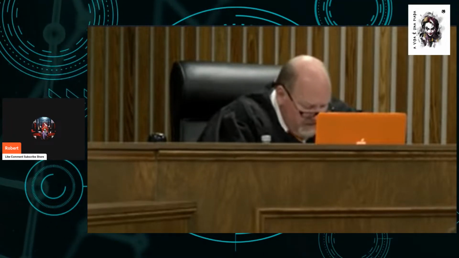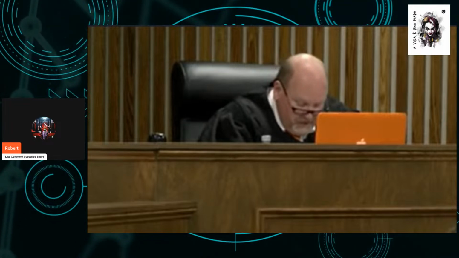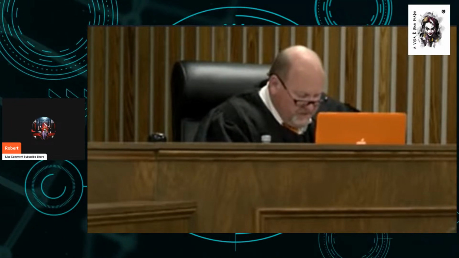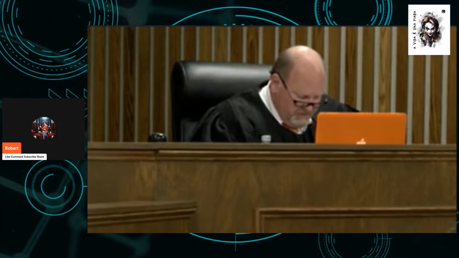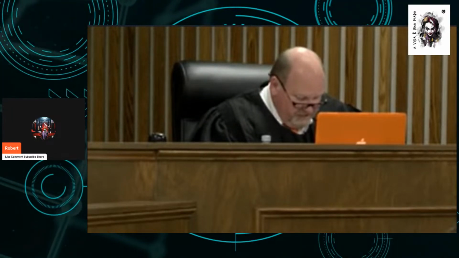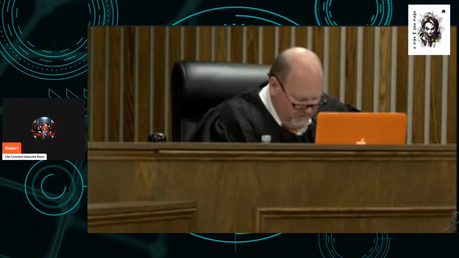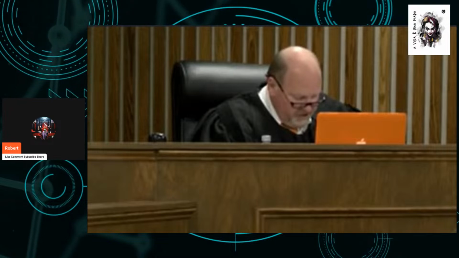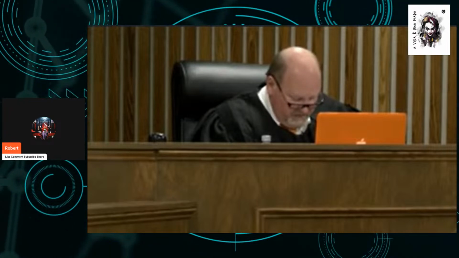Count 2. Facilitation of first degree murder and perpetration of a felony, maximum fine $50,000. Facilitation of attempt to commit first degree murder and perpetration of a felony, maximum fine $25,000. Facilitation of second degree murder, maximum fine $25,000. Facilitation of attempt to commit second degree murder, maximum fine $10,000. Facilitation of voluntary manslaughter, maximum fine $5,000.